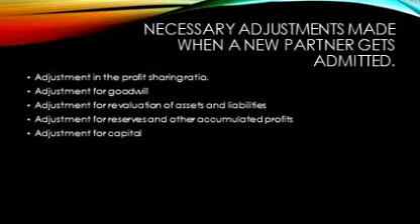In this video, we are going to see one sum on how to find the new profit sharing ratio, and one sum regarding the sacrificing ratio.